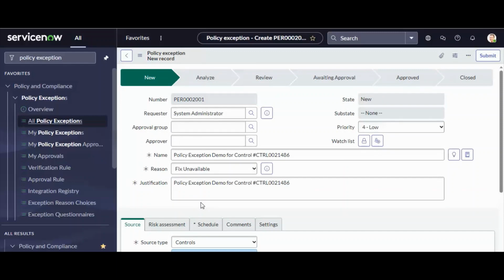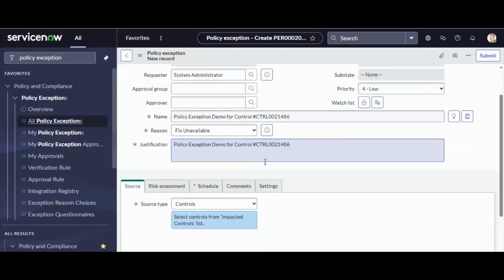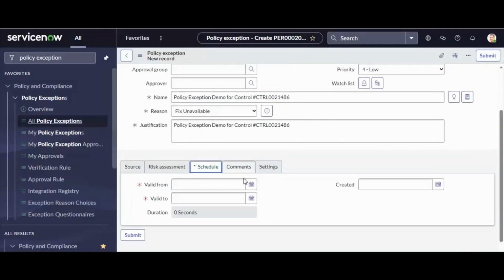Every policy exception has a proper life cycle: new, analyze, review, awaiting approval, approved and close. Similar to a control, we also have a proper policy exception life cycle, and the policy goes one by one to the next stage. Currently this is in a new state because we did not submit it.